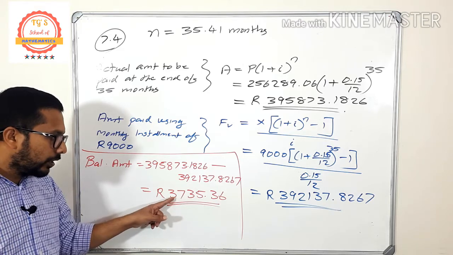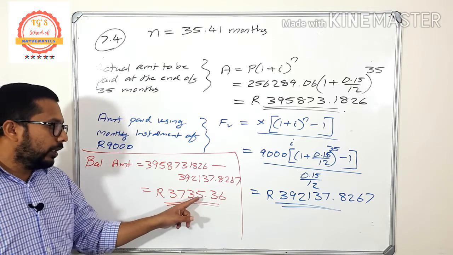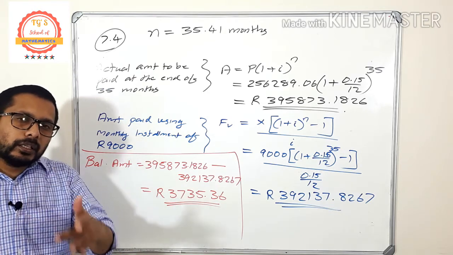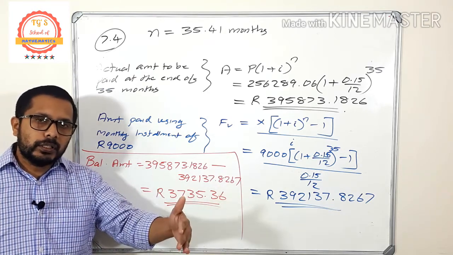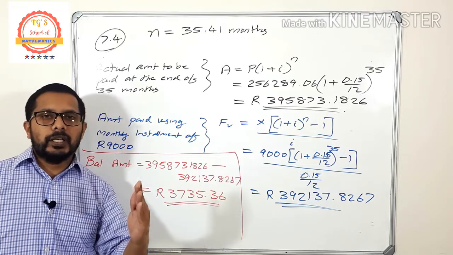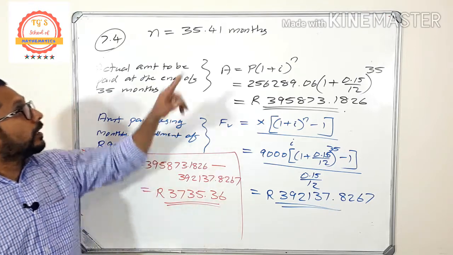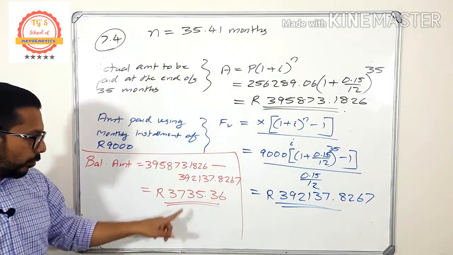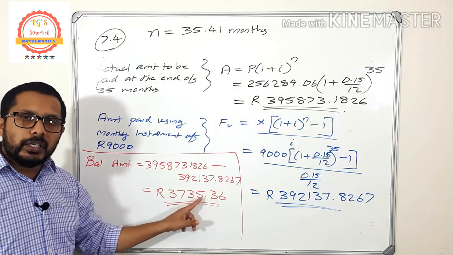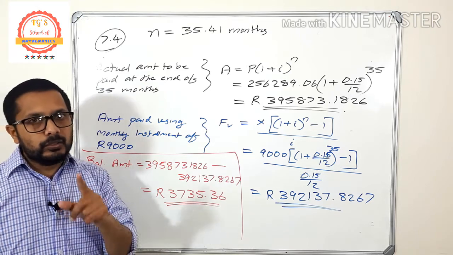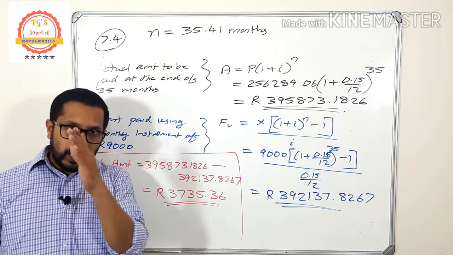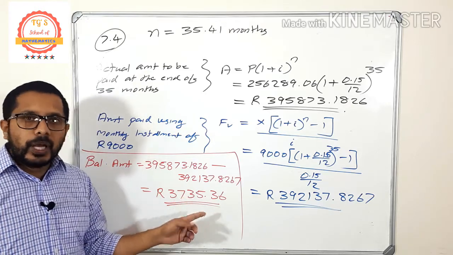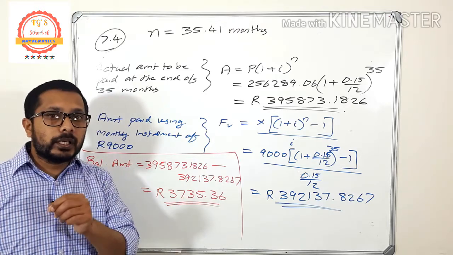So this is the last month outstanding balance, 3,735.36. That means when he pays 9,000 for 35 months, there is then a small amount remaining. But don't forget that on the last 36th month this is the remaining amount, and the bank doesn't give even a single cent without interest.